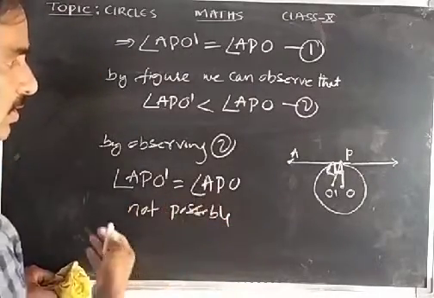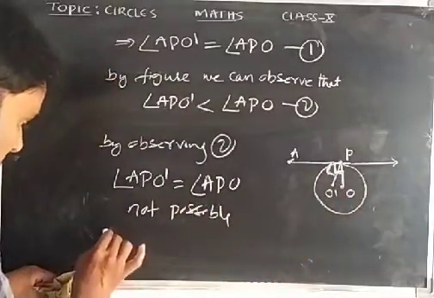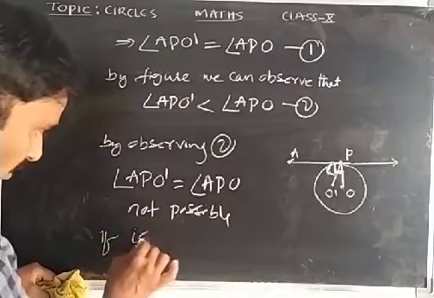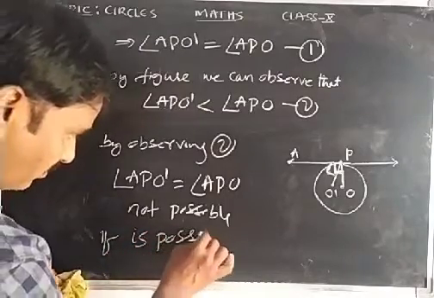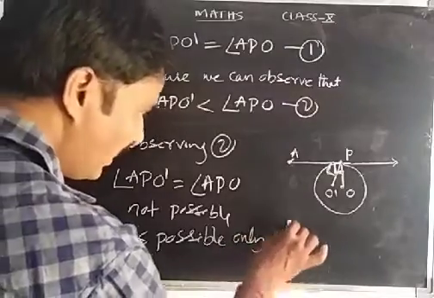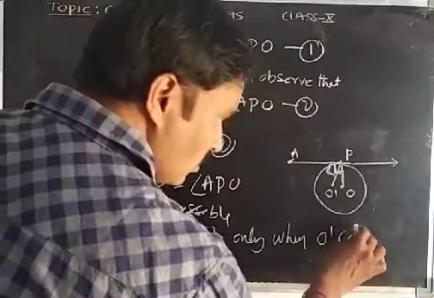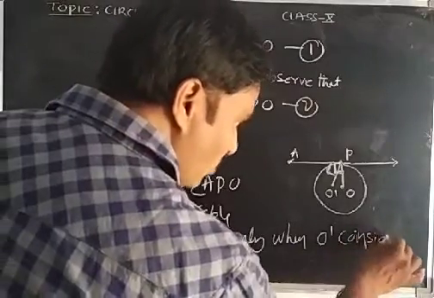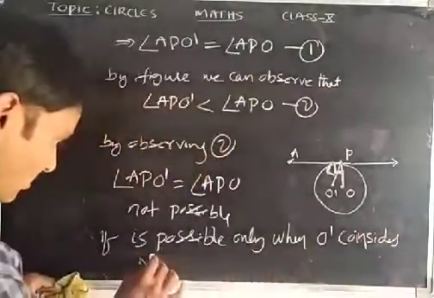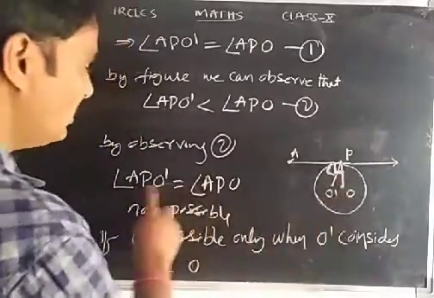When is it possible? It is possible only when O dash coincides with O. When O dash coincides with O, then this is possible.